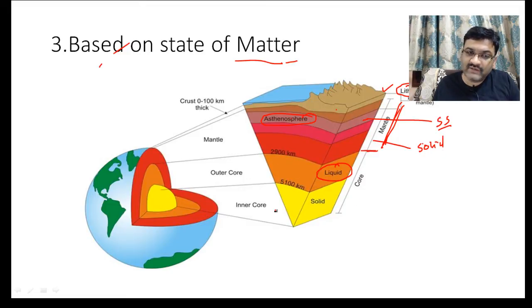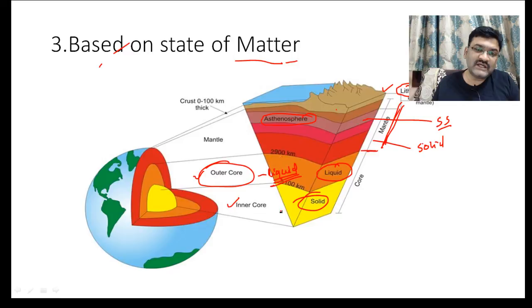The core is divided into two parts, that is inner core and outer core. The outer core is in liquid state, and the inner core is in solid state. So these are the divisions that we have based on the state of matter. Obviously density is also considered here, but the focus is on the state of matter.